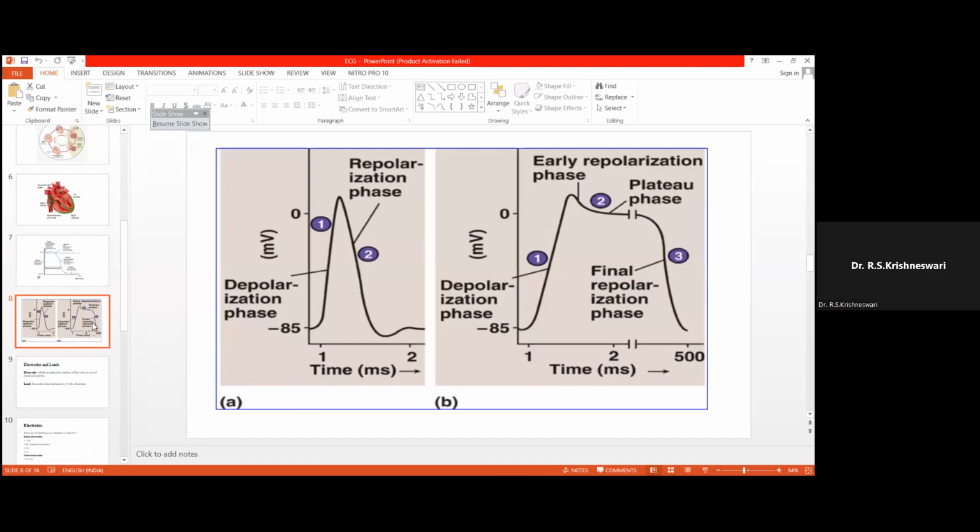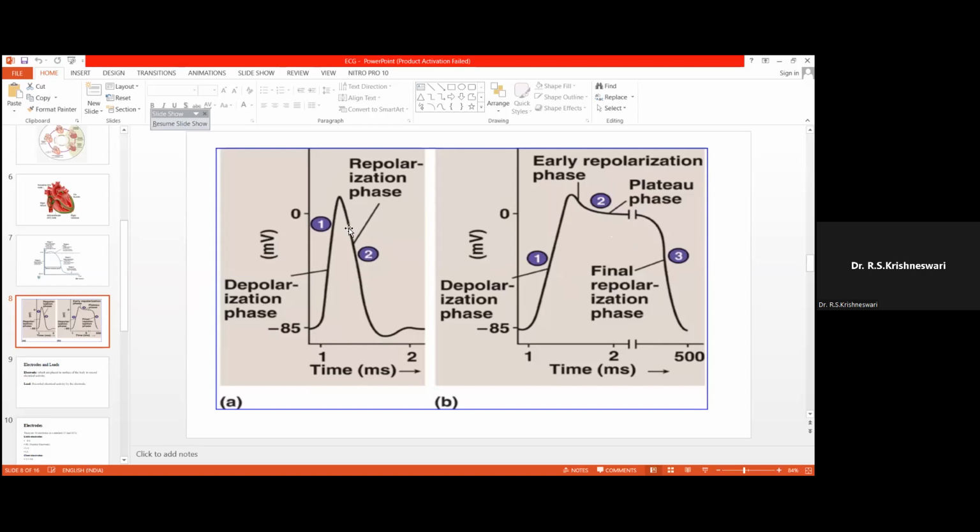So this slide explains the difference between the skeletal muscle and the cardiac muscle. In skeletal muscle, you see there is a depolarization, and suddenly there is repolarization. But in cardiac muscle, there is depolarization, then a plateau phase because of the slow influx of the calcium ions, and then there is a resting phase, that is, repolarization. So this is the difference between the skeletal muscle and the cardiac muscle.